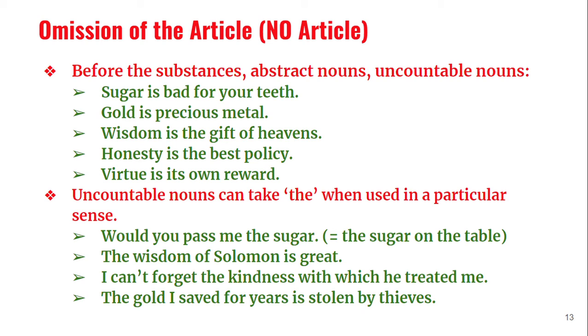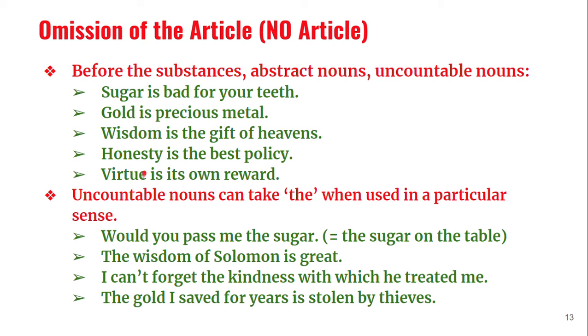These are all abstract nouns, and before abstract nouns we should not use any article. Wisdom is a gift of heavens, honesty is the best policy, virtue is its own reward. Even truth, and all those things are abstract nouns. Before abstract nouns, before substances, before uncountable nouns, we cannot use any article, either indefinite or definite. Uncountable nouns can take the when used in a particular sense, but this is an exception to this rule.